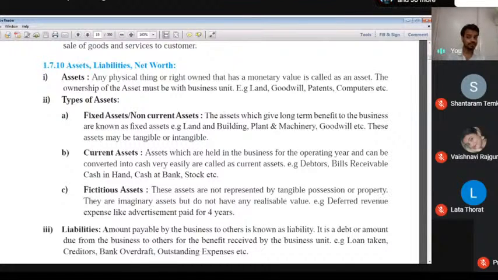Assets means any physical thing or right owned that has a monetary value is called an asset. So first of all, we know what is meant by monetary value. It means anything we express in money. That's what we call monetary value. The ownership of the asset must be with the business unit, such as land, goodwill, patents, copyright, etc.